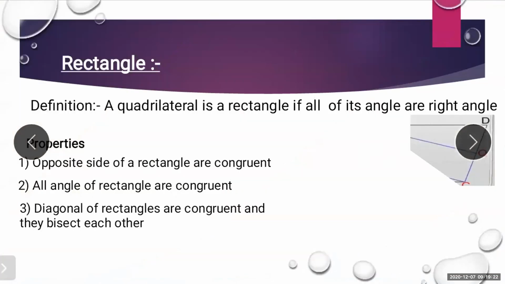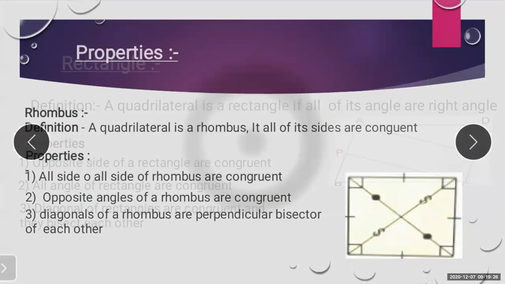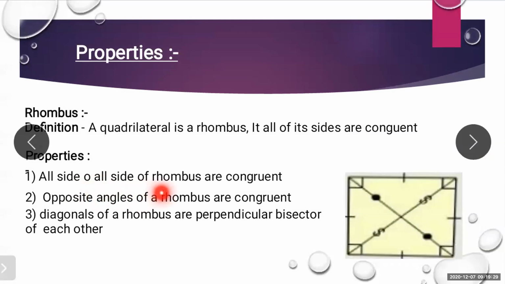Now here there are properties: all sides of a rhombus are congruent. All four sides of a rhombus are congruent. Opposite angles of a rhombus are congruent. In a rhombus, opposite angles are what? Congruent. Diagonals of a rhombus are perpendicular bisectors of each other.